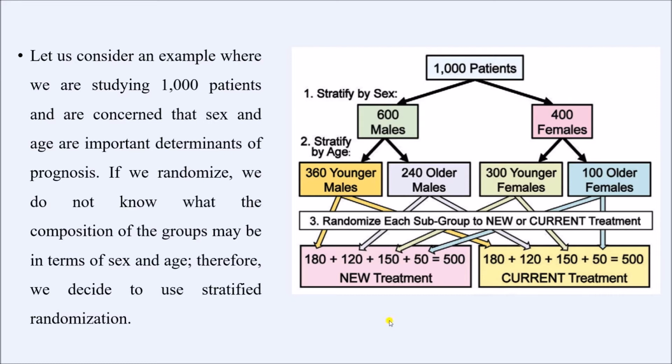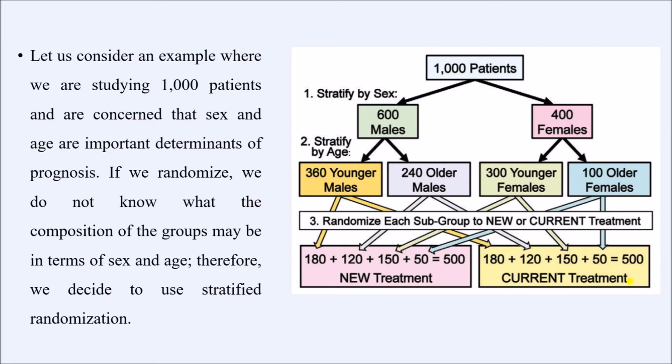Now suppose I want to compare a new treatment with an existing or current treatment. So for that, what I can do is gather 1000 patients of a particular disease and then do simple randomization and divide them into 500 people receiving the new treatment and 500 people receiving the current treatment.